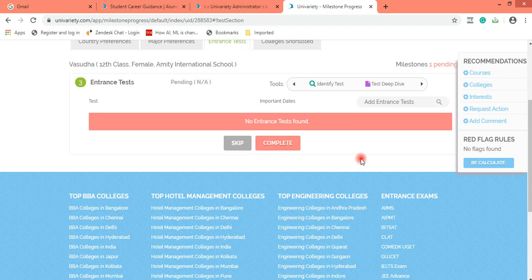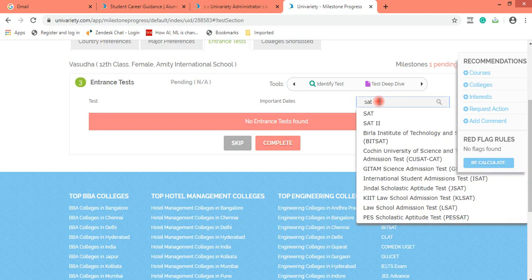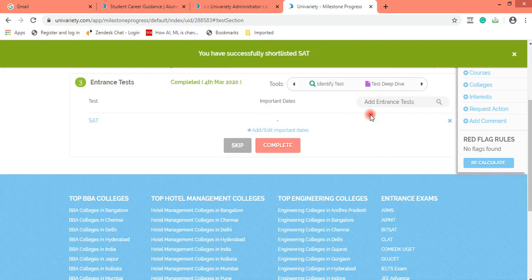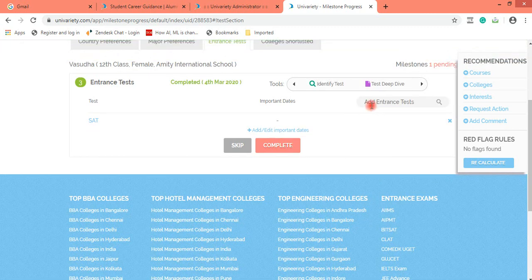And also there are two ways how you could choose the entrance tests. One is you could just type over here if you remember the name of the test. So because the student has thought about US, then definitely she needs to appear for TOEFL or IELTS and SAT mandatorily. So I would just type SAT over here. The records got populated, and I would choose SAT. So you can see SAT got selected as the test.